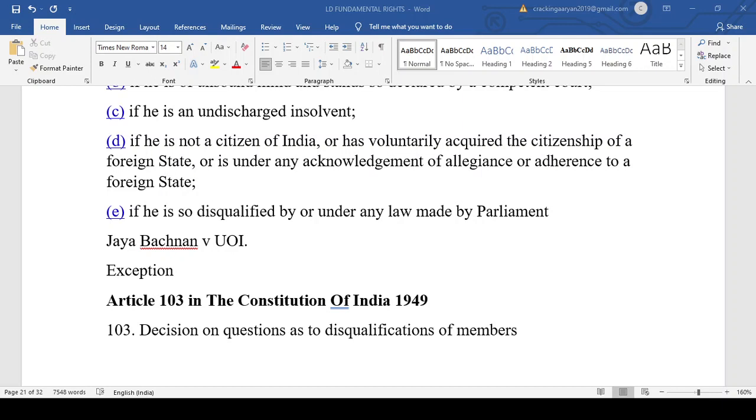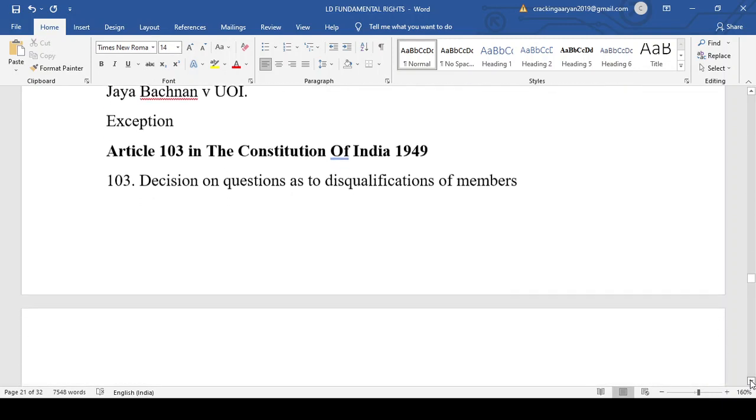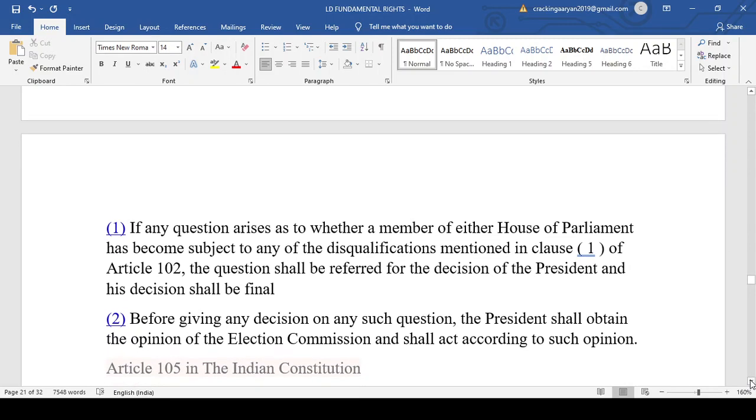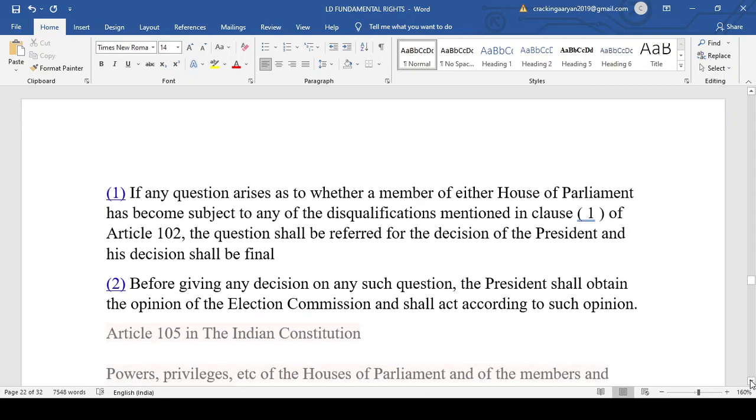So Article 103 in the Indian Constitution, that is the decision on the question of disqualification of members. Now, if any member of either house of Parliament has become subject to disqualification under Article 102, the question shall be referred for the decision of the President, and his decision shall be final. Whether he should be disqualified or not is to be referred to the President by the Speaker. The Speaker will refer it to the President, and the decision of the President will be final.